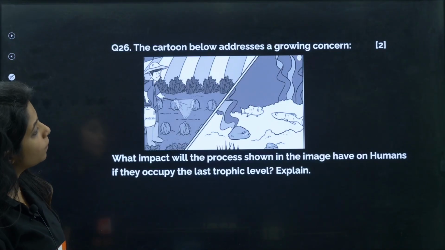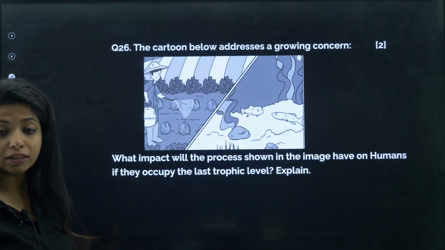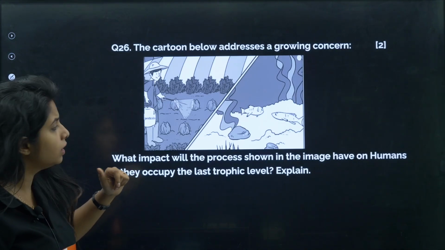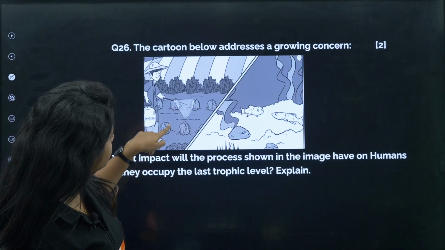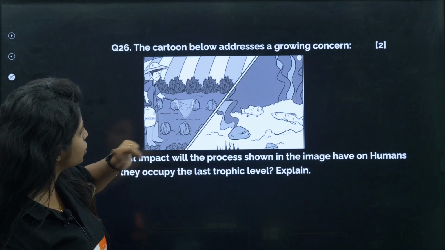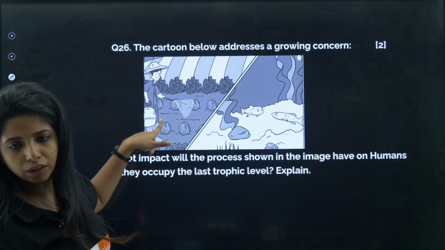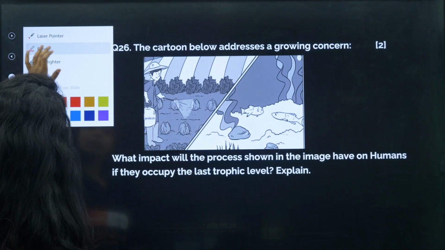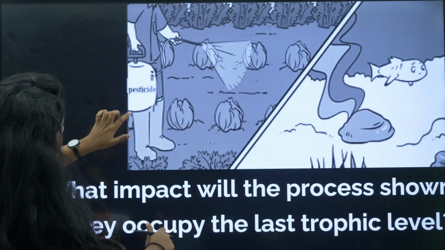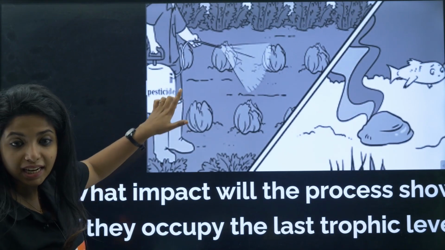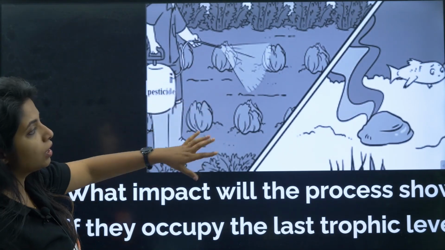The cartoon below addresses a growing concern. So what is happening over here? Okay, these are some plants that are mentioned over here. I think it's cabbage, yeah, and this guy is putting something onto it. What is that something? Let me zoom it and show it to you. Over here you see pesticide. He is spraying pesticide so that pests do not come and act.